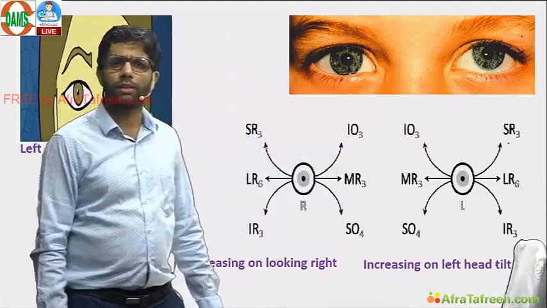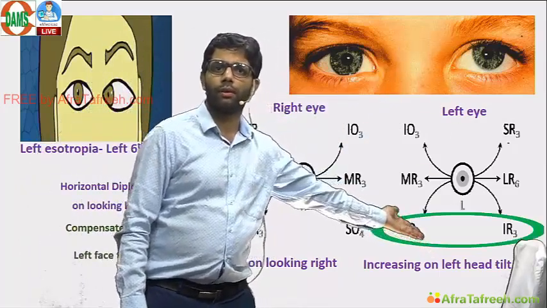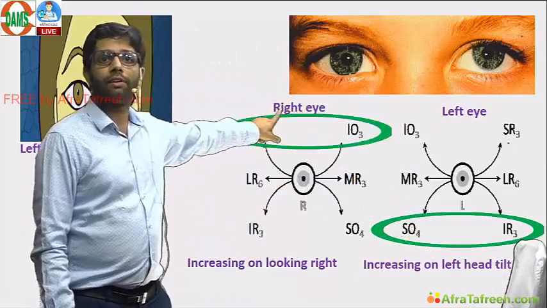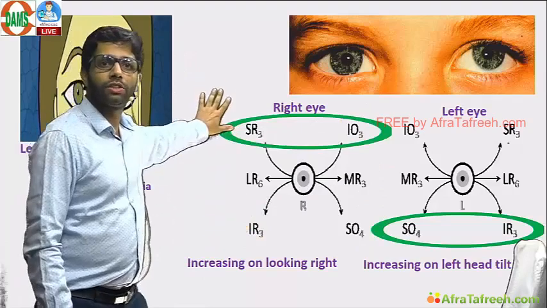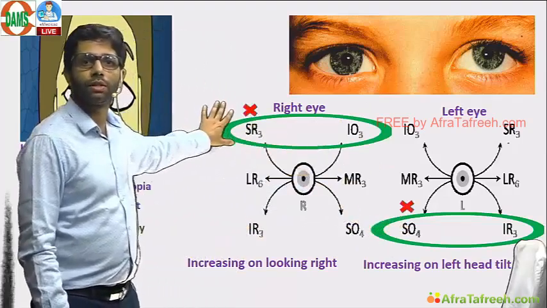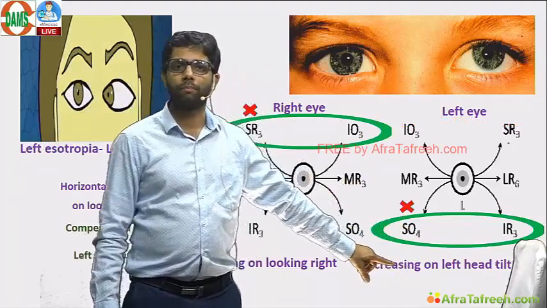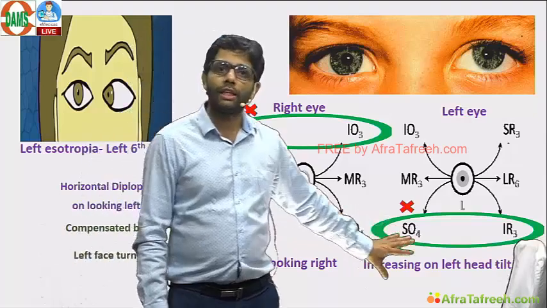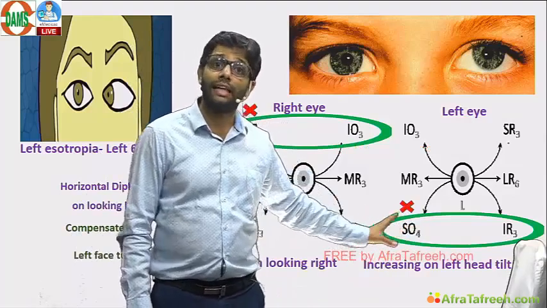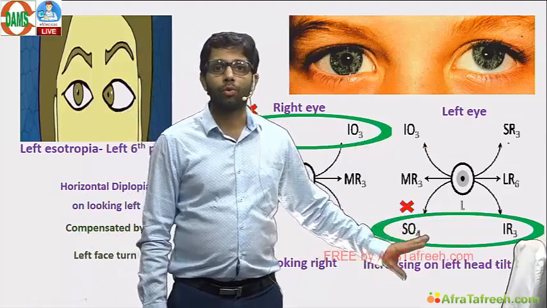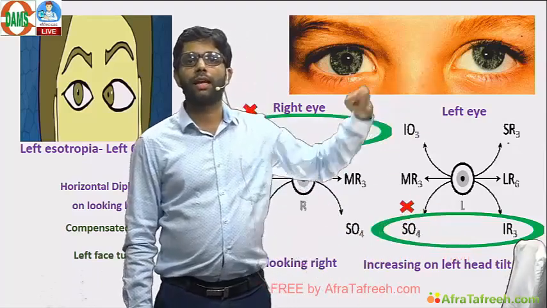How to solve? The Parks 3-step test. Left hypertropia means left depressors might not be working, or right hypotropia means right elevators might not be working. Answer is among these 4 muscles. Increasing on looking right, just choose the right side muscles out of these 4. What is the right side? Right SR, left SO. Increasing on left head tilt. Remember, superiors come with, increasing on left head tilt means he will come with right head tilt. Diplopia increasing on left head tilt means he will come to you with right head tilt. So here the patient is coming with right head tilt.